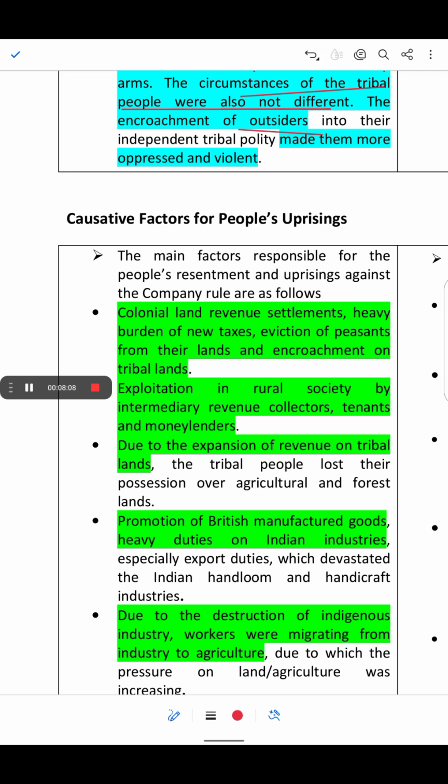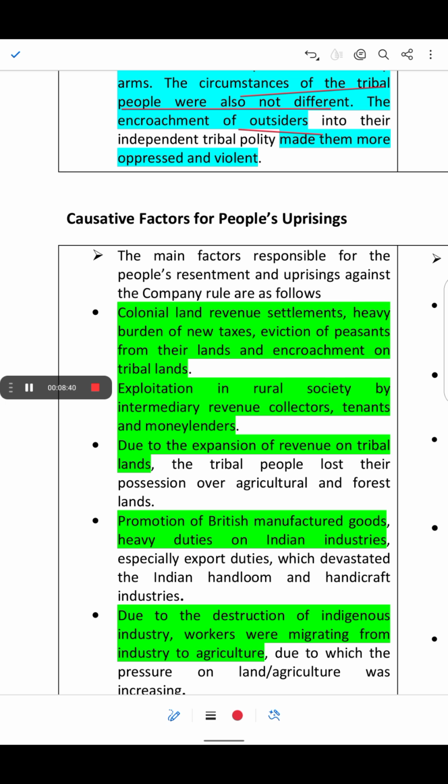Similarly, the condition of the tribals who lived independently in the forest and the hills: the British and the outsiders took their land and forced them to work for them, and this made them angry and violent, leading to many tribal revolts. So thus the oppression and the unfair policies of the British forced common people, peasants and tribals to revolt against the colonial rule. So this we have understood under this passage.